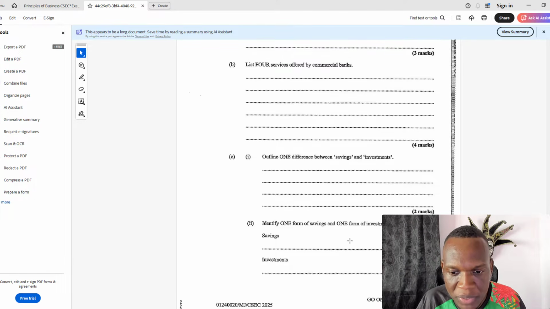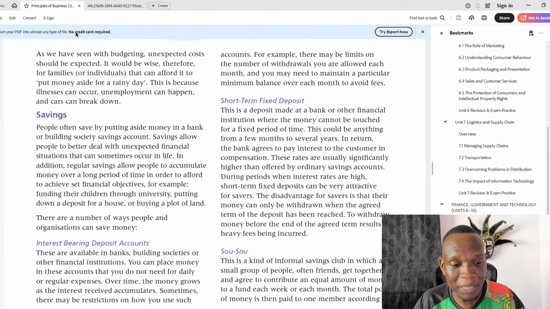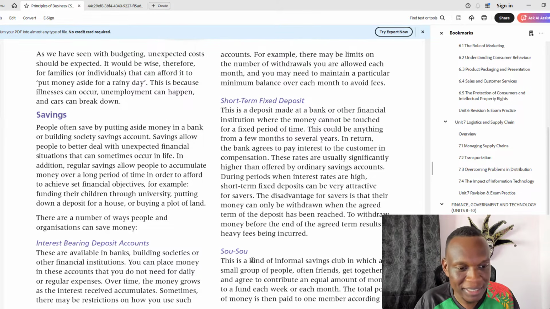Identify one form of savings and one form of investment. All right, so I already mentioned some, but savings: bank account. You can put money in a bank account, or you can put it under your pillow in a piggy bank. You can do what we call susu or pan hand, right? That's a Caribbean vibe right there.